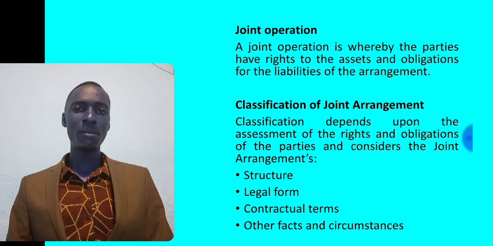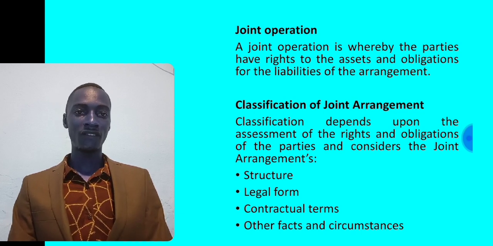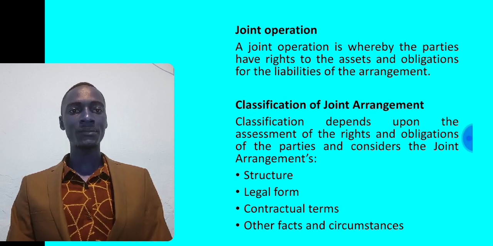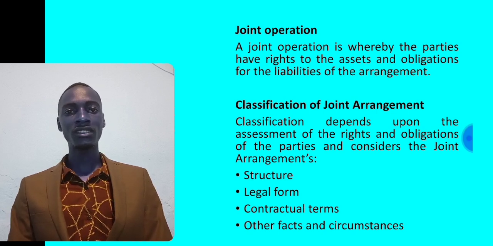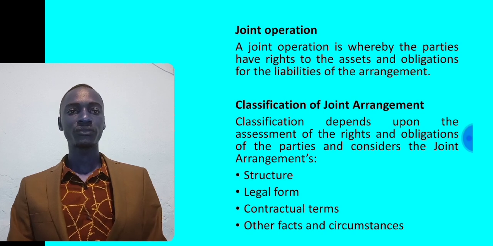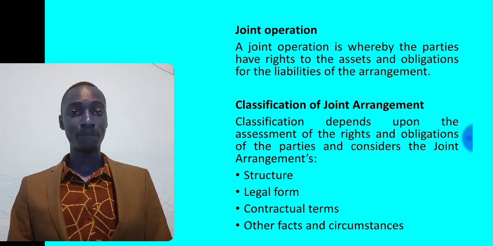So if there is a separate legal entity being created, then the arrangement is likely to be that of a joint venture. So you also have to look at the legal form of the arrangement, contractual terms, as well as other facts and circumstances when you're classifying the joint arrangement as a joint venture or as a joint operation. We have talked about joint control as the basic criteria. When does joint control exist?